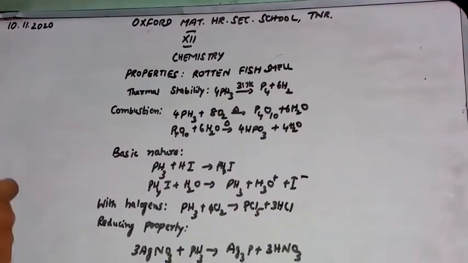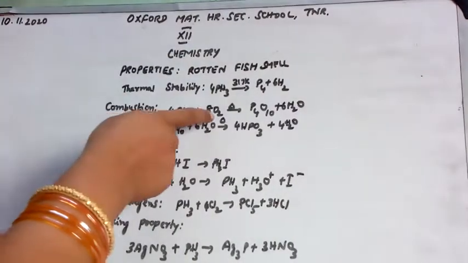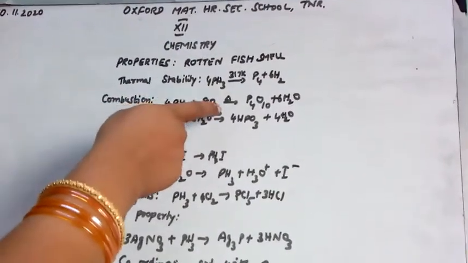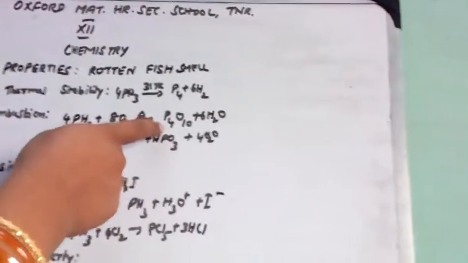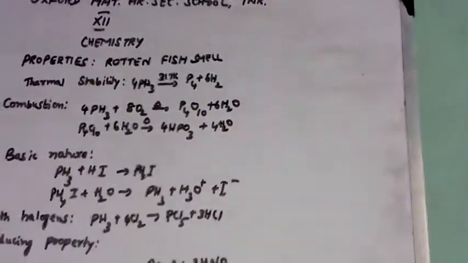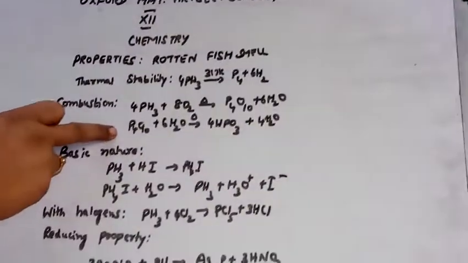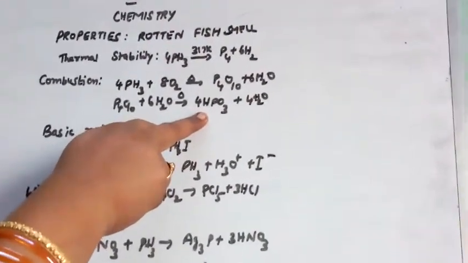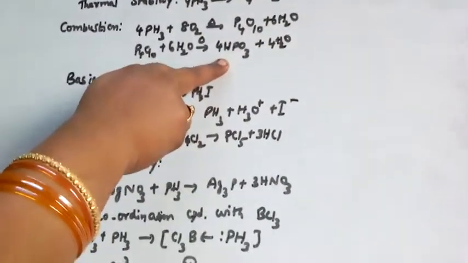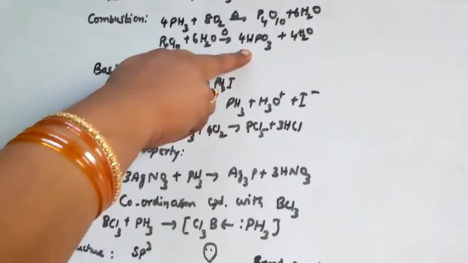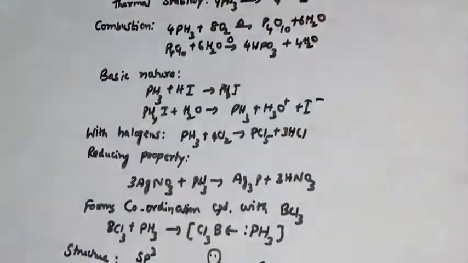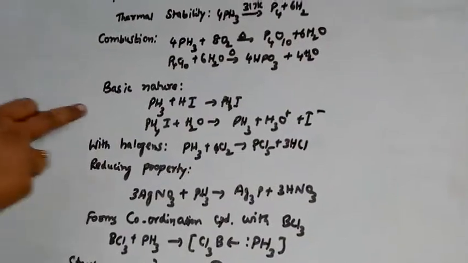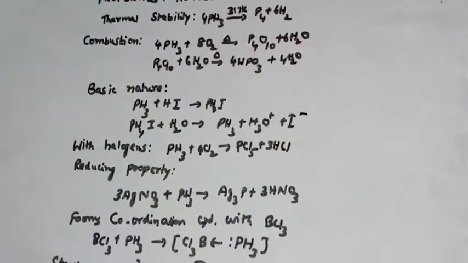Next, combustion. What happens when phosphine is combusted? When phosphine is combusted, it gives phosphorus pentoxide. This phosphorus pentoxide, on dissolving in water, gives metaphosphoric acid. HPO3 means metaphosphoric acid. Phosphine has a weakly basic nature.